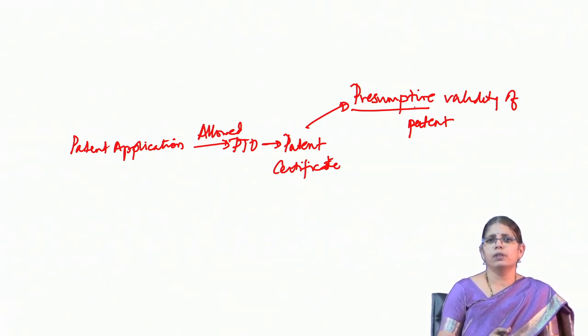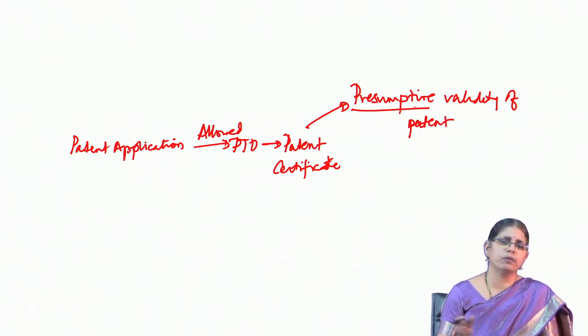So, therefore, the challenge to the patent comes post the grant, where a case of invalidation of a patent may arise. Normally, when we go through the patent prosecution at the patent office, particularly if you look at it from the context of India, we have what we call the pre-grant phase, then we have the post-grant phase.